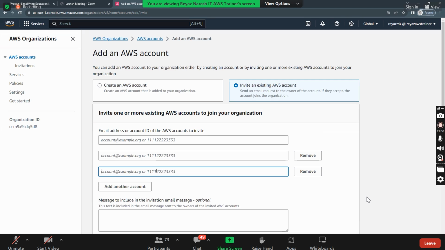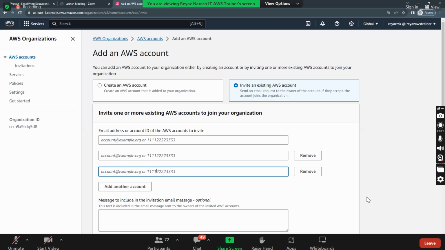Guys, in my company, I have my main account. This is my main account. I'm inviting all the multiple root accounts. There are 2 ways to do this. Either you create a new account or you invite an AWS account. In your company, if there are no accounts at all, can you create it? Yes. But in my company, I already have an AWS account. So what I need to do is invite.